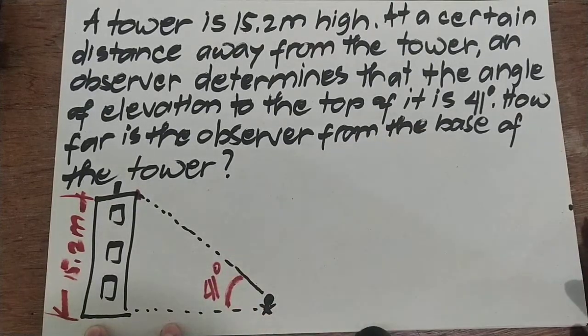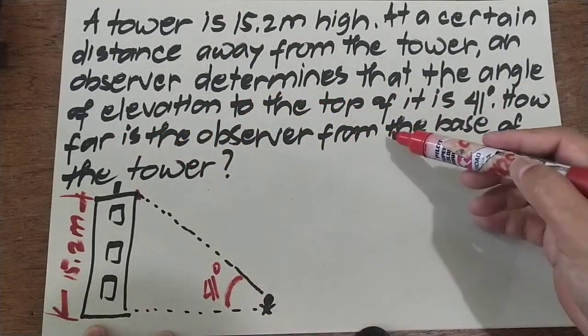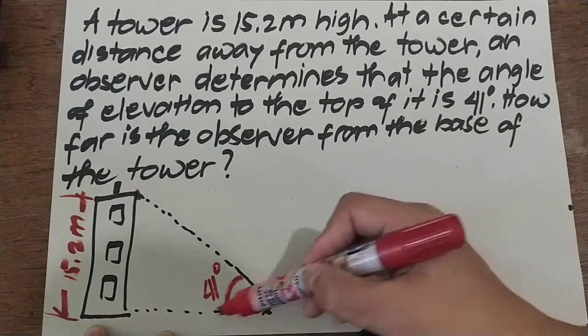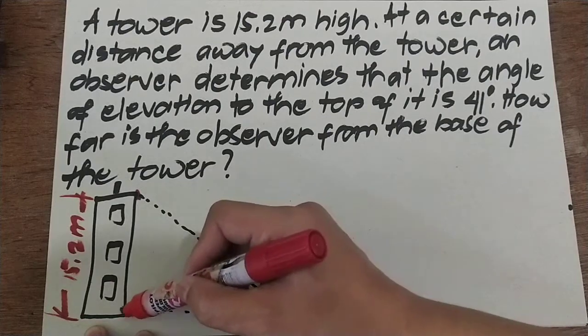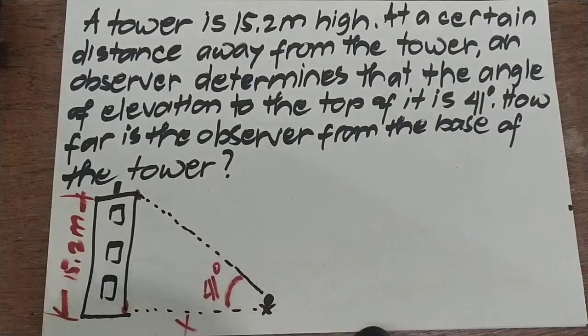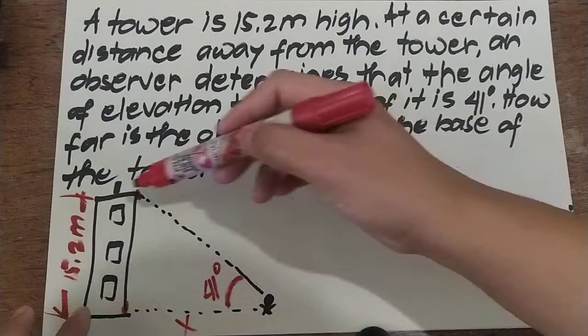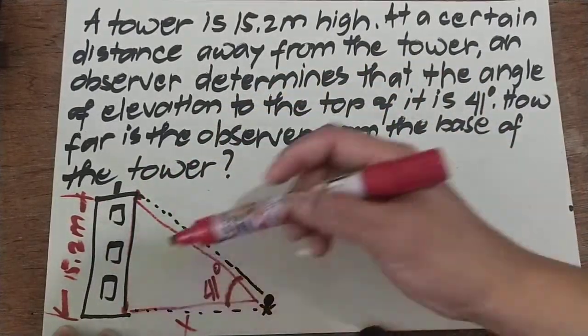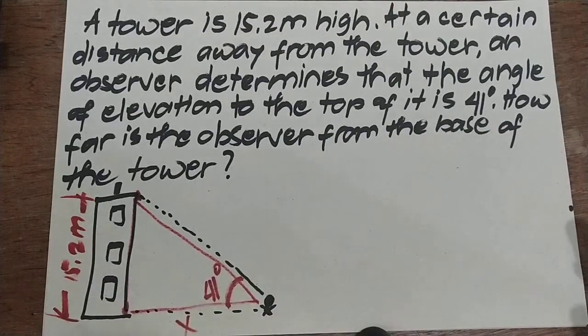Okay? How far is the observer from the base of the tower? So, gaano daw ngayon kalayo itong observer na to from the base of the tower? So, obviously, based on this illustration, we form what? A right triangle.